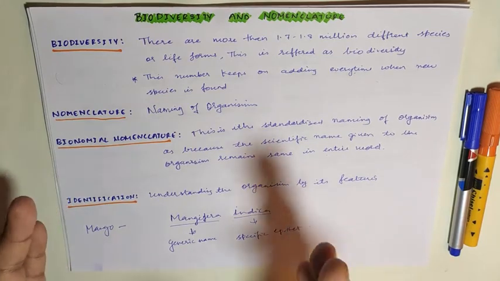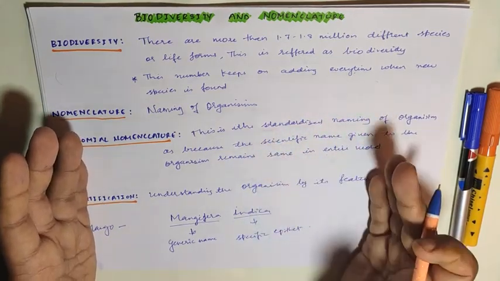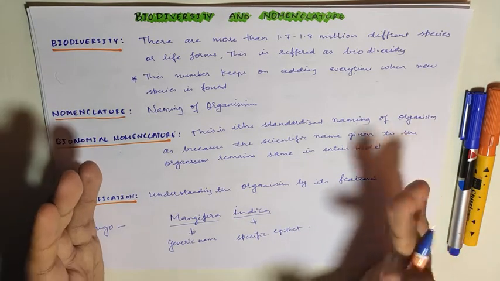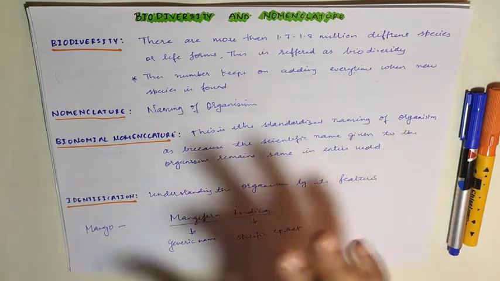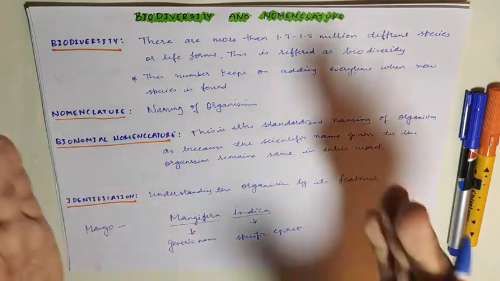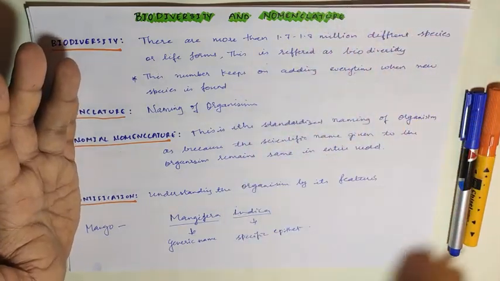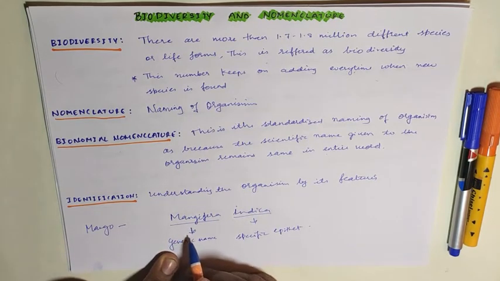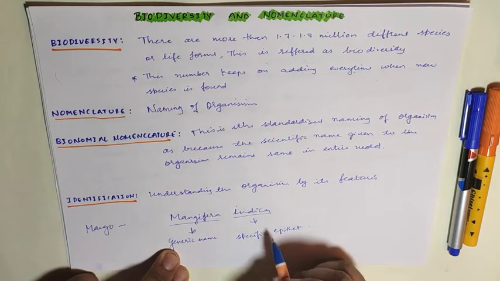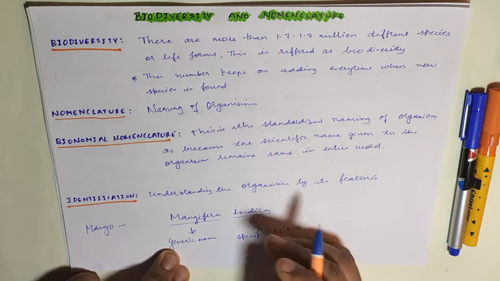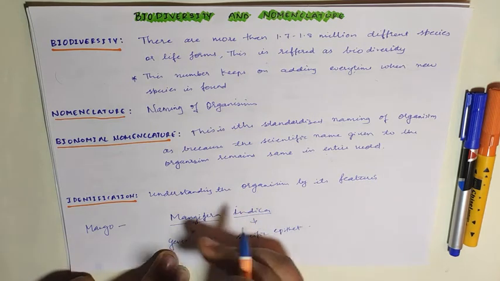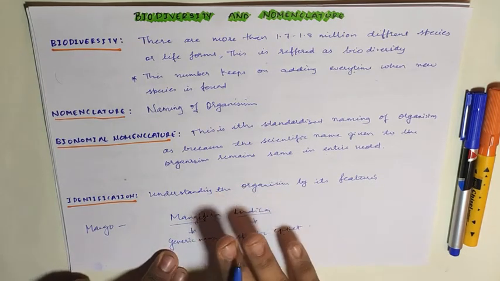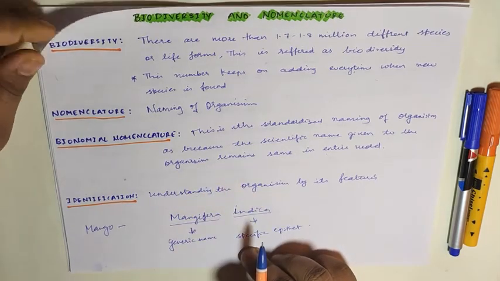When we are classifying, whether it is a plant, a microorganism or an animal, there is a hierarchy in classification. It starts from a broader classification and slowly narrows down. So here we give a generic name, then a specific name. This specific epithet specifies that we are speaking under the group of Mangifera, of the Indica species. This is the significance of binomial nomenclature.